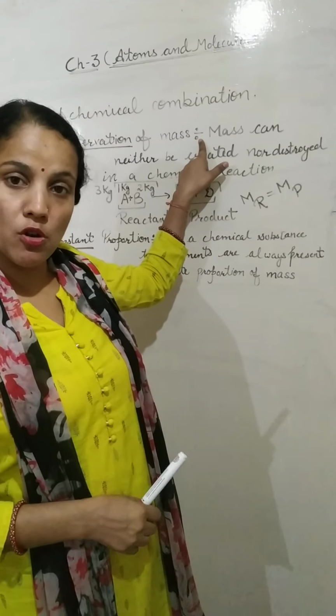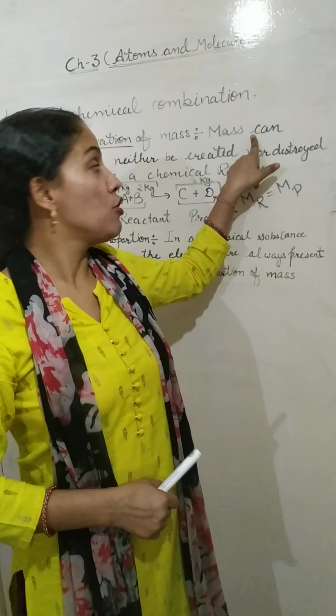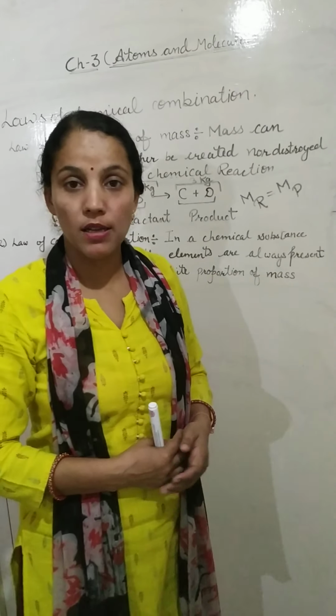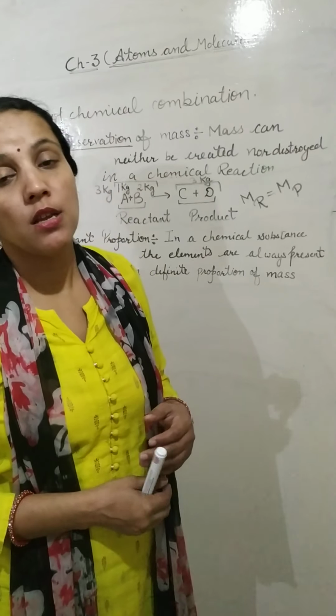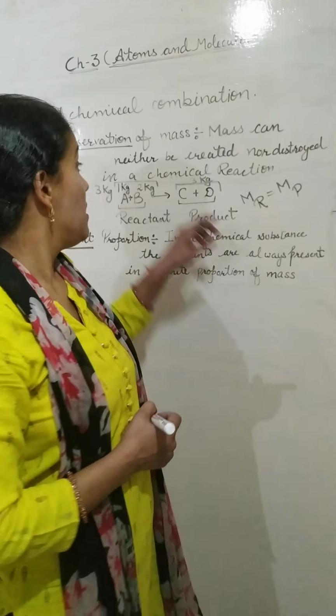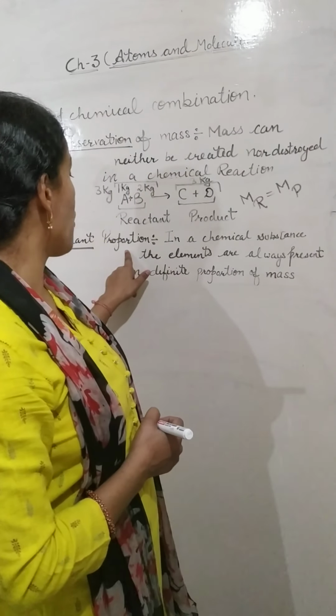In the law of conservation of mass, again I repeat, mass can neither be created nor be destroyed in a chemical reaction. When we are doing a chemical reaction, we can't create the mass and we can't destroy the mass. This is called the law of conservation of mass.